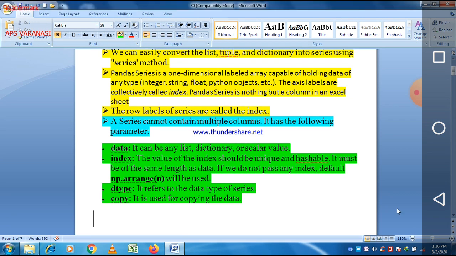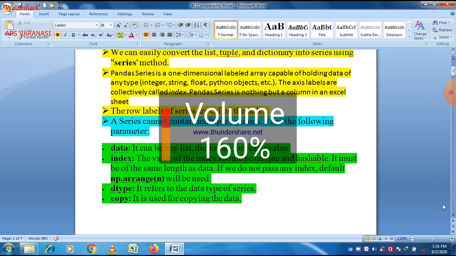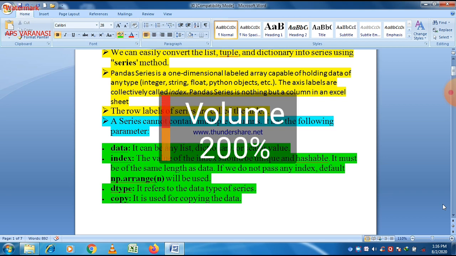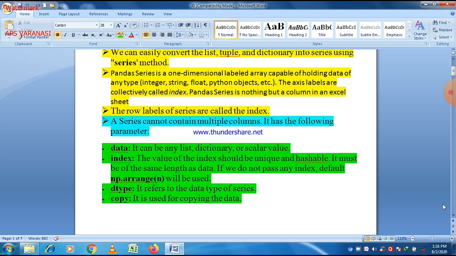First of all, data can be a list, dictionary, or scalar value. Second is index; the values of the index should be unique. Data type refers to the data type of the series. And copy is used for copying the data. Most of these four parameters are not used; the only essential one is data.